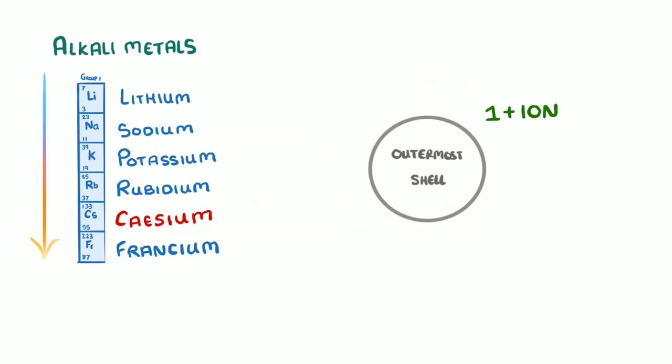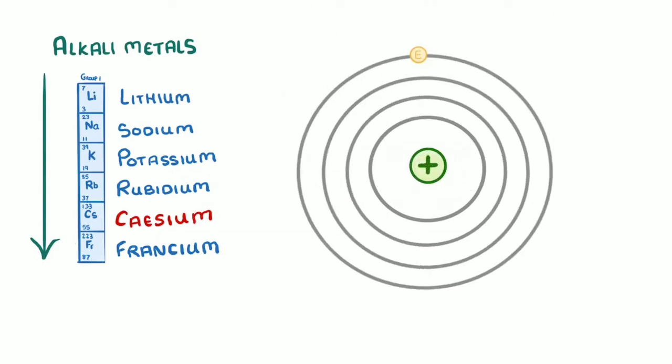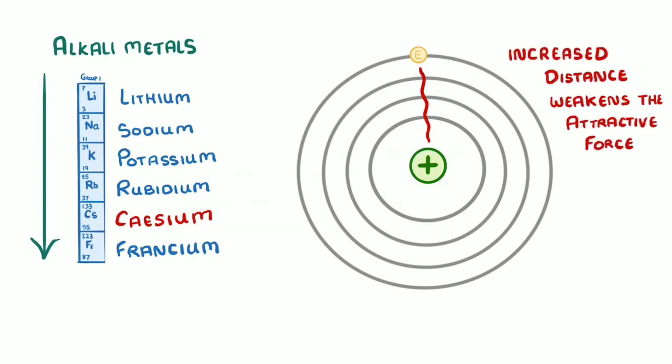What about the trend that we mentioned though? That they become more reactive as you go down the group. Well, as you go down the group, the atom's radius gets bigger, and so the outermost shell gets further and further away from that positive nucleus. Now, as this positive nucleus is the only thing holding the outermost electron in place, the increased distance weakens the attractive force between our positive nucleus and that outer negative electron, meaning that the electron can be lost more easily, increasing the atom's reactivity. Remember, the term reactivity isn't anything special. It's just related to how easily atoms can lose or gain electrons, and so react with other atoms.